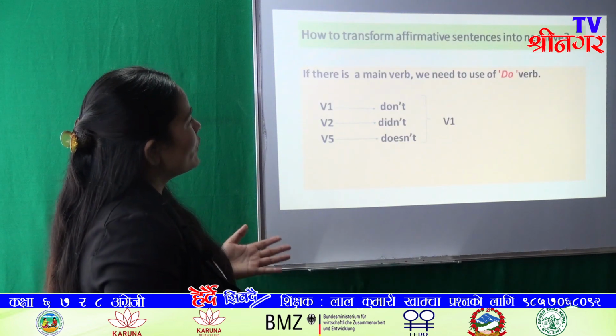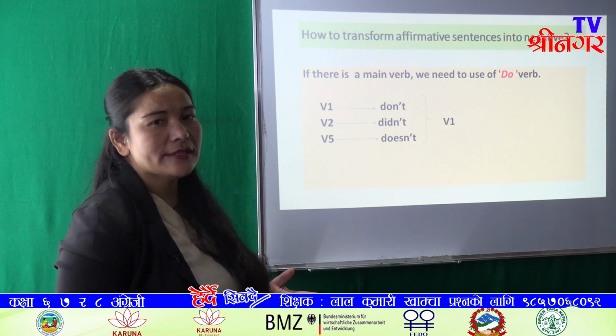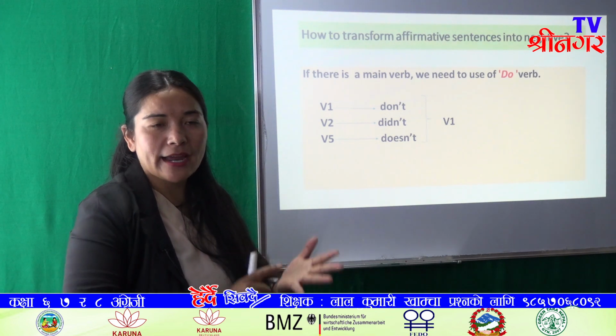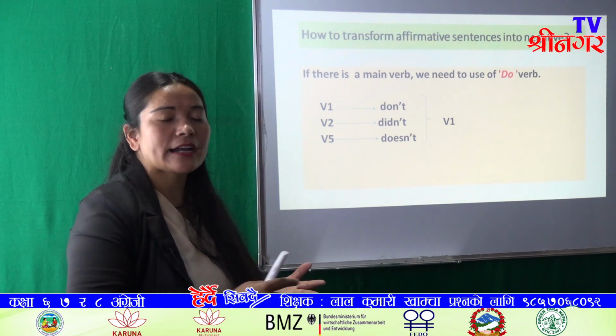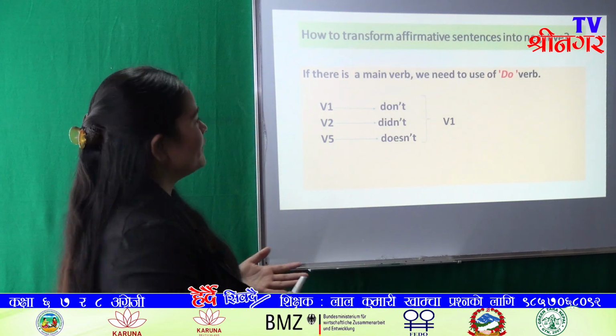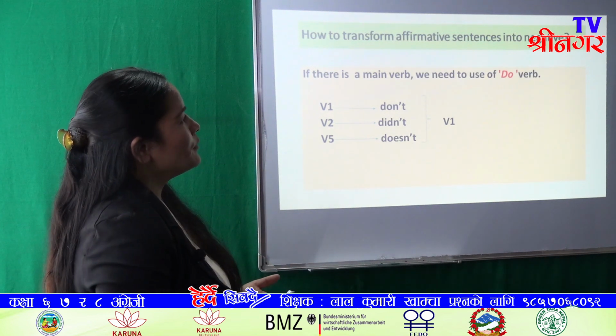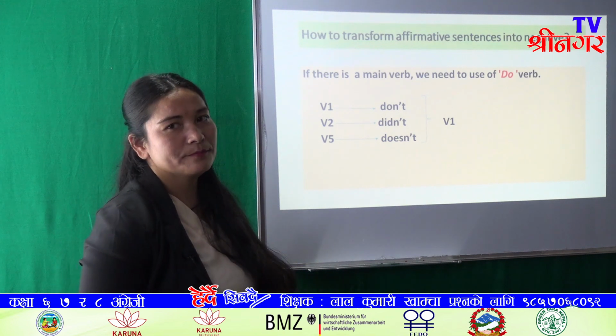And if there is a main verb, it means in the absence of an auxiliary verb there is use of a main verb, and if there is a main verb we need to use the do verb.